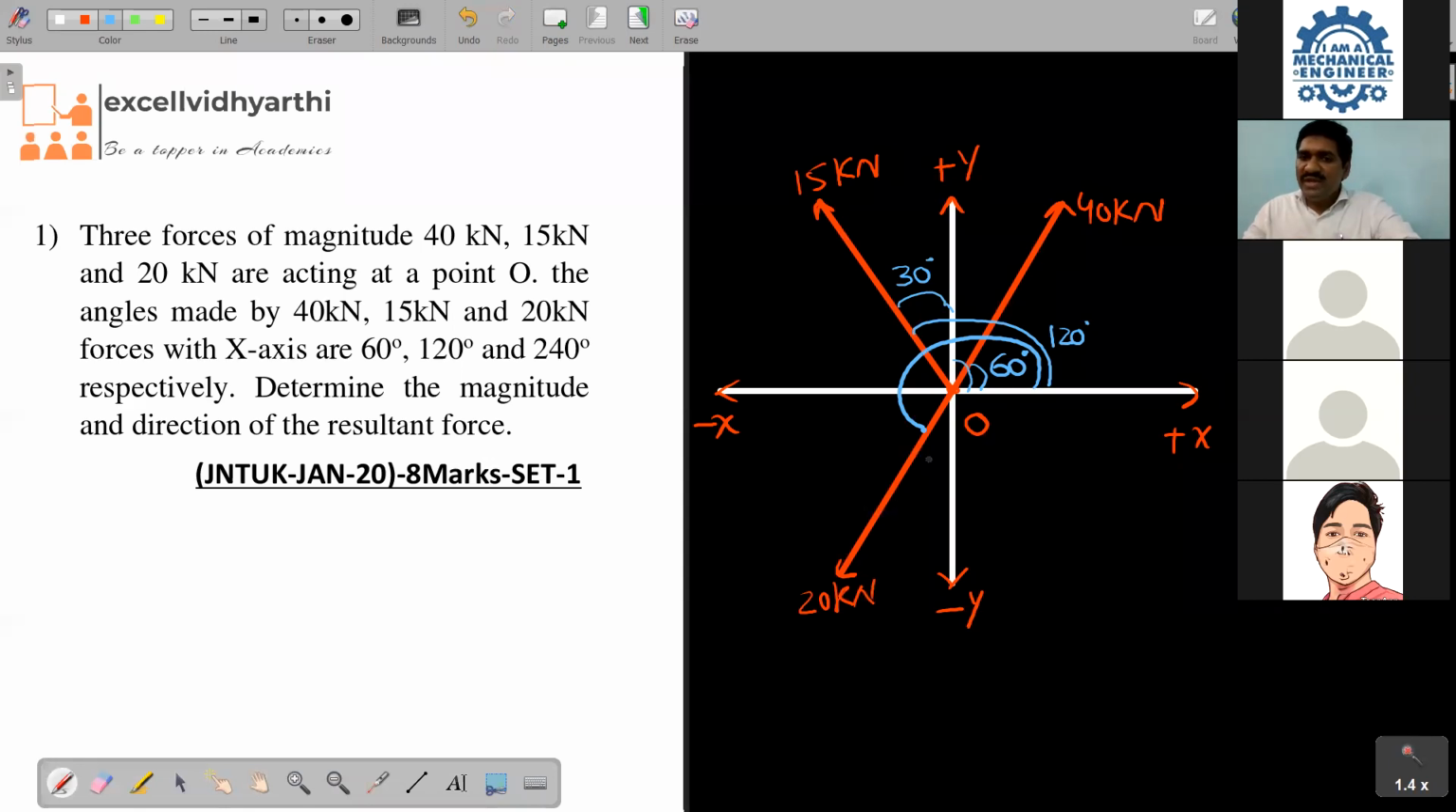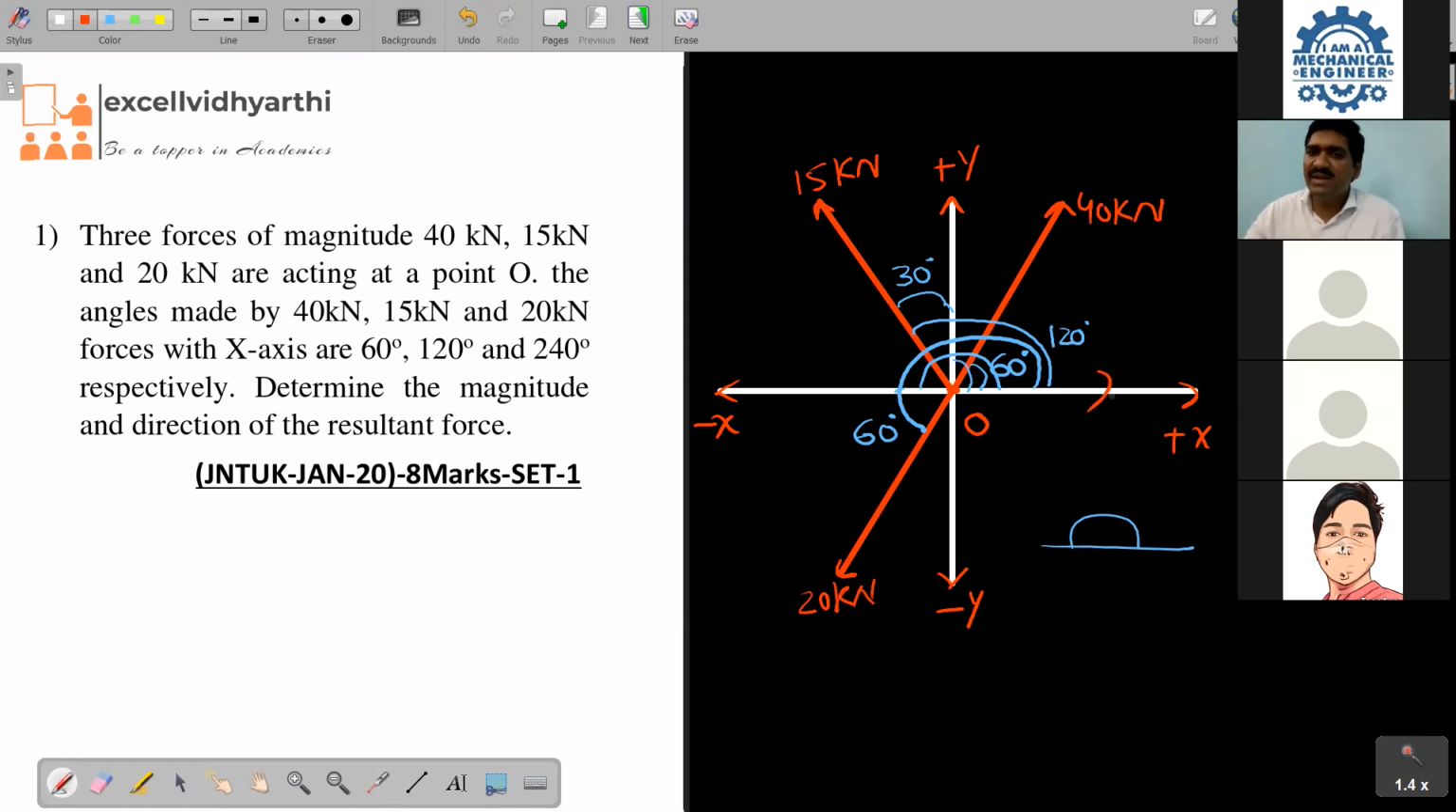Since this is 240, can I say all of you that this has to become 180 or not? Straight line angle is how much? 180. Therefore, if it is 180, this has to become how much? Definitely 60. We got all the angles. So finally, 40 is making 60 with x, 15 is making 30 with y, 20 is making 60 with x. Now what shall we do?